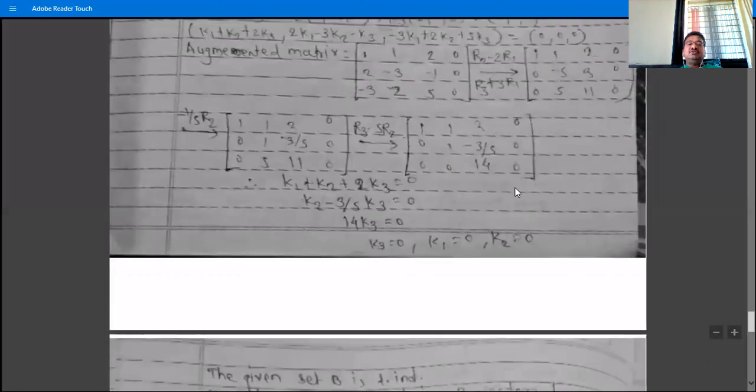So in order to show the set is a basis, we have to show either one condition out of the two conditions, any one condition. Okay.